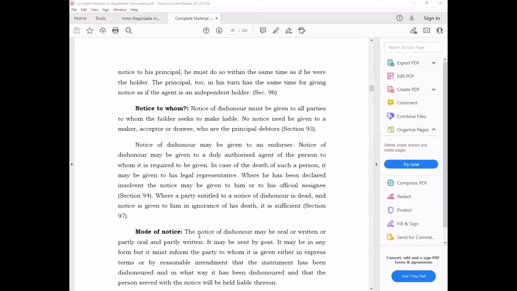If a party has become insolvent, the notice should be given to the legal representative of the party. Either X or Z in this case becomes insolvent. Under section 94, you should give this legal notice, find out who is the legal representative of this person, who is representing this person in the court of law as an insolvent. Give notice to him, not to this person directly, because insolvency provisions in India give protection to the insolvent person that he will not be contacted directly by the creditors. He will be contacted via the legal route, the legal representative, the court.